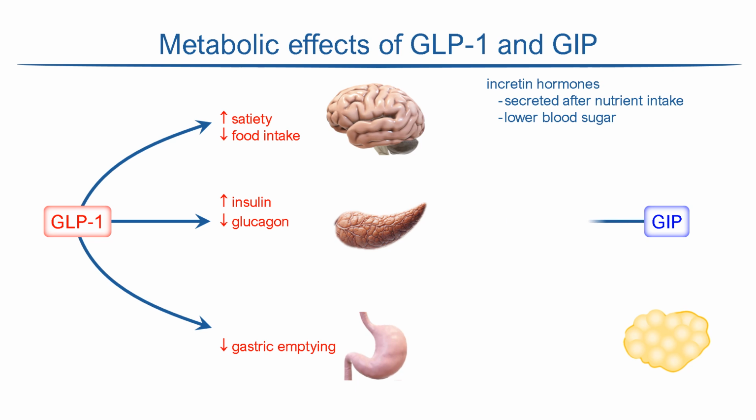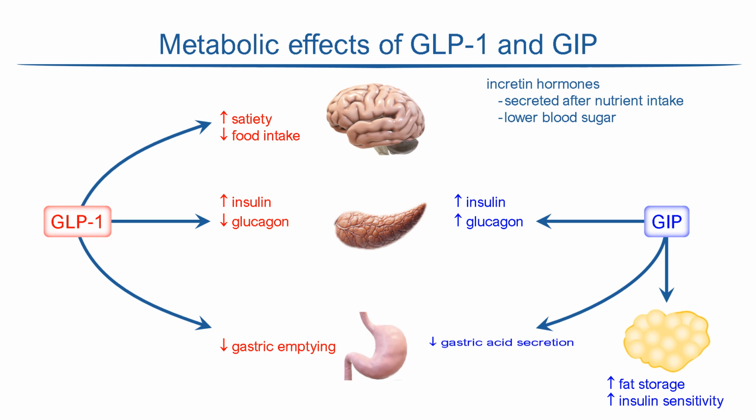GIP also stimulates postprandial insulin secretion, but it has the opposite effect to GLP-1 on glucagon secretion, causing it to increase. In adipose tissue, GIP stimulates the storage of fat, which improves insulin sensitivity. GIP also reduces gastric acid secretion, which slows digestion, improves glucose control and enhances satiety. Both hormones also increase beta cell survival by stimulating cell proliferation and inhibiting cell death.